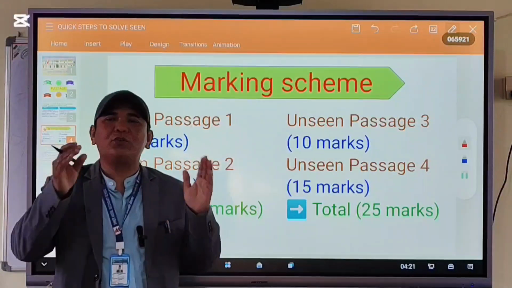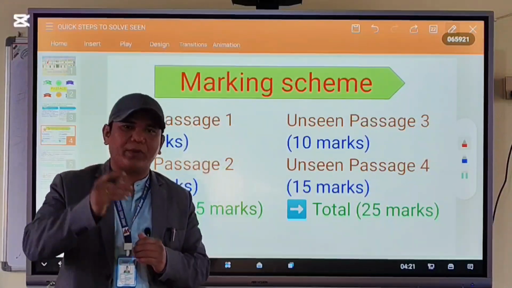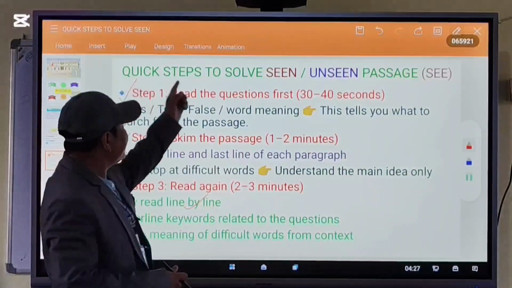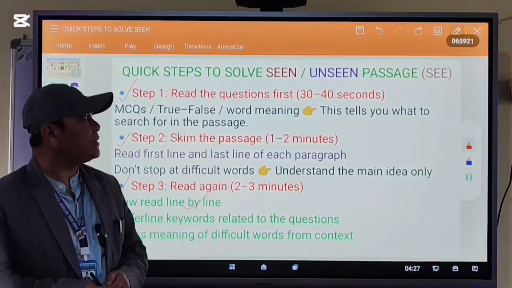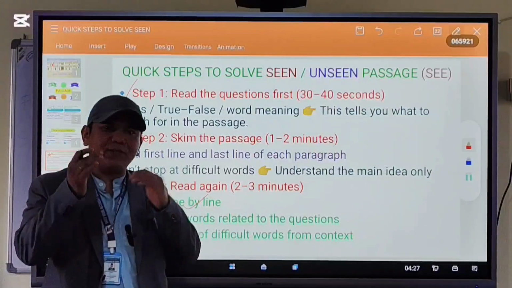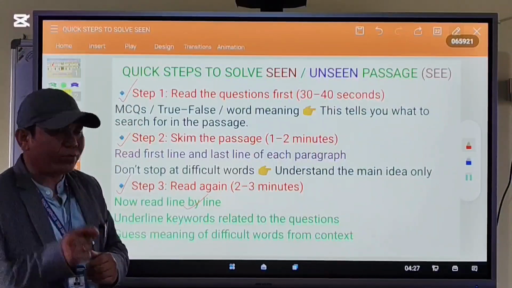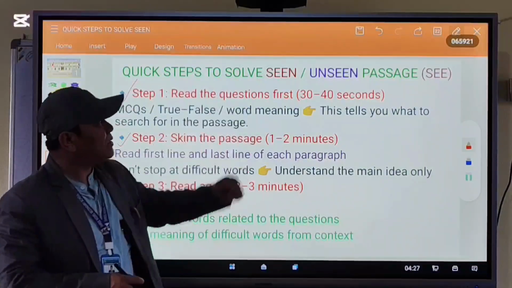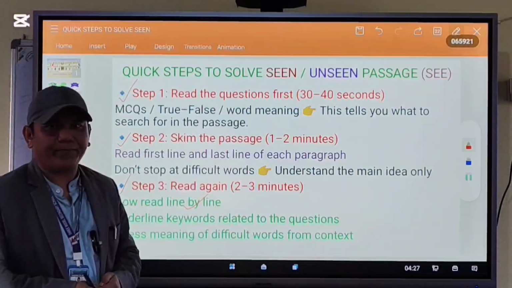So I want you all to pay attention and listen to me carefully. Now, what are the quick steps to solve seen unseen passages? Definitely, there are some steps which help the student to solve seen unseen passages quickly.